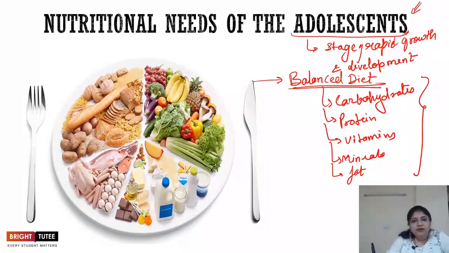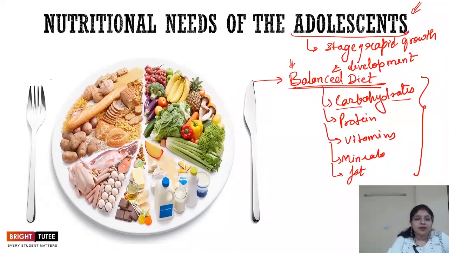When we are talking about these nutrients, we say that a balanced diet is the kind of diet where all of these nutrients are present in the optimum amount. Carbohydrate shouldn't be more, protein shouldn't be more. Vitamins shouldn't exceed a proper optimum amount. So anything less or anything more might harm the body. That is why when we say balanced diet, it means optimum amount of all the nutrients.